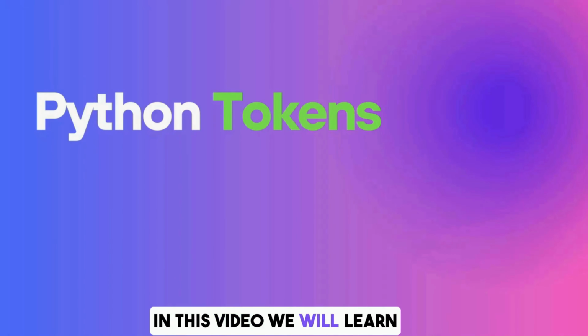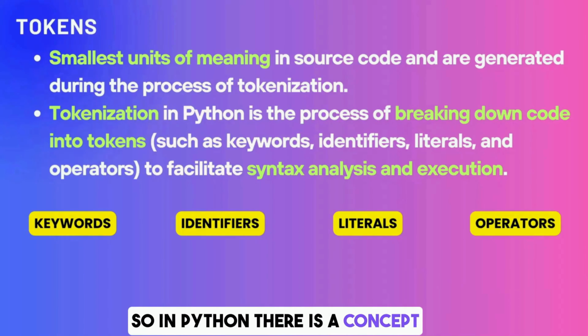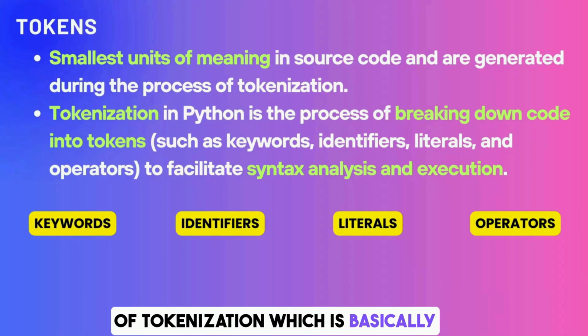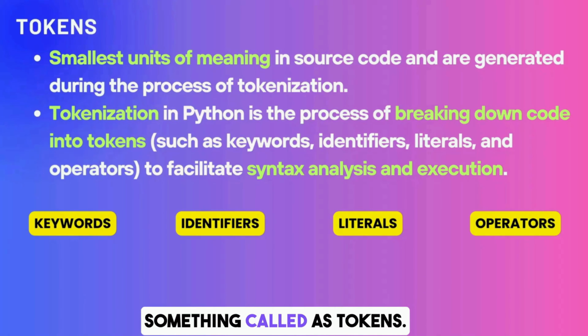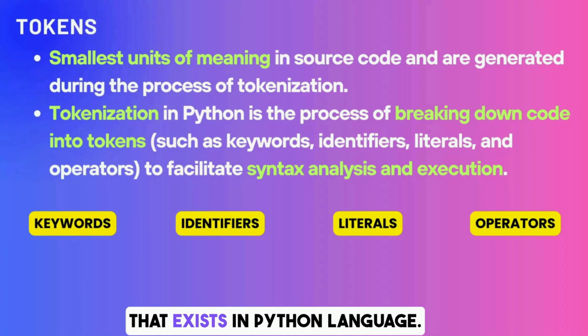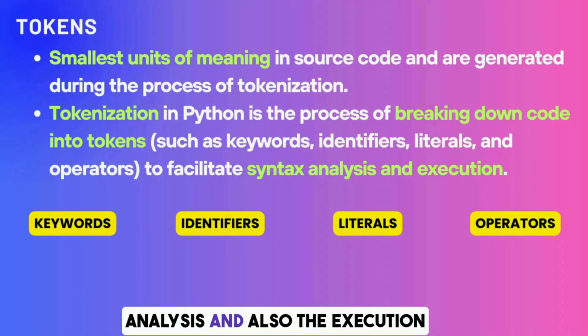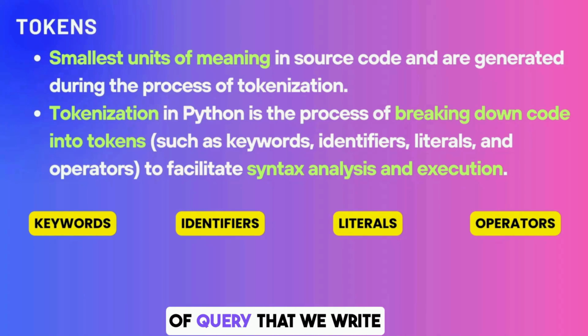In this video, we will learn about Python tokens. In Python, there is a concept of tokenization, which is basically the breaking down of code into something called tokens. We have different types of tokens like keywords, identifiers, literals, and operators. These are nothing but the smallest meaningful units that exist in the Python language. They are important because they help in syntax analysis and also the execution of the code that we write within the Python language.